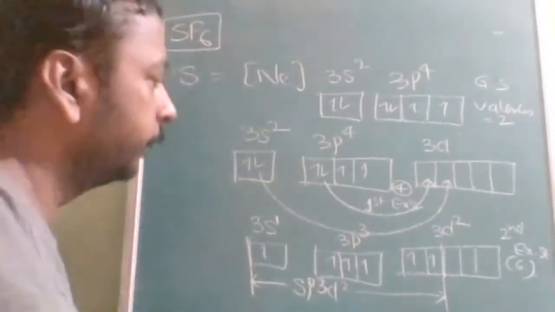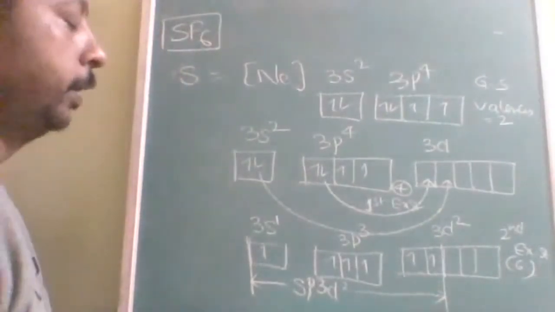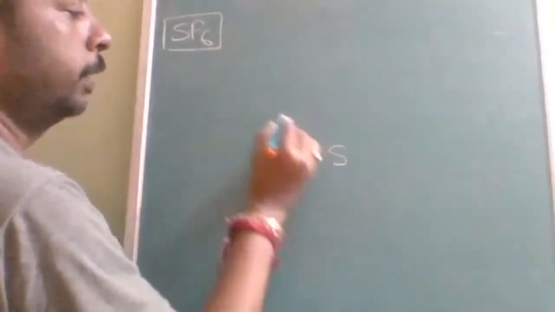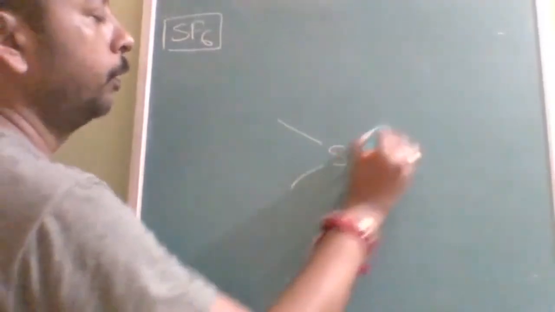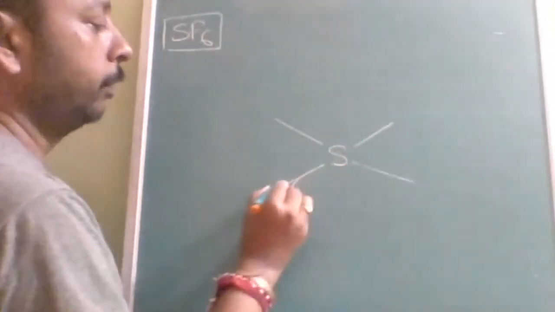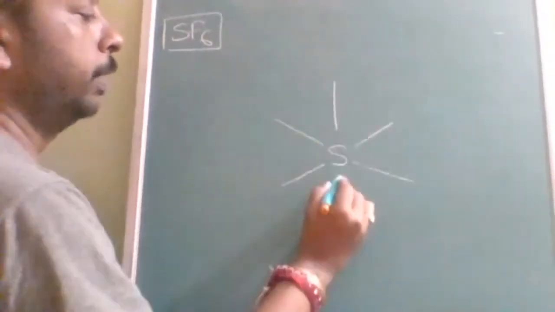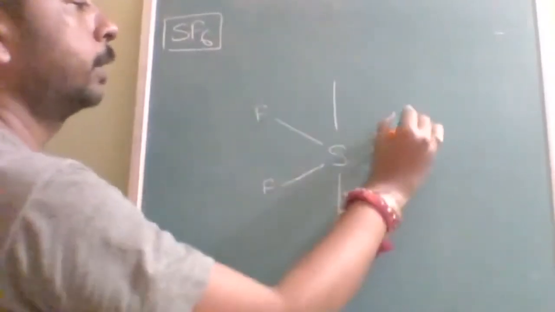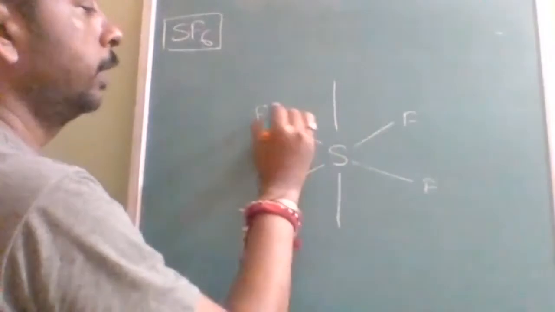Next, after SF6, I will show this diagram. Then we will study one more hybridization. So let us see the structure. Sulfur: here 4 will be in one plane, and one will be above, one will be below. So SF6.